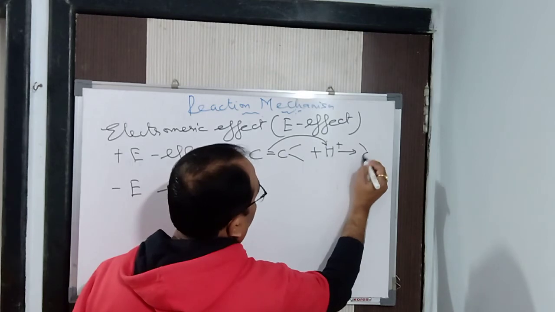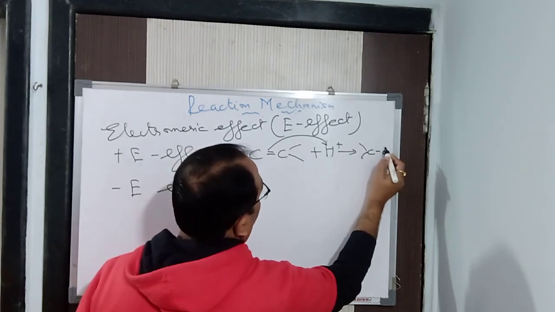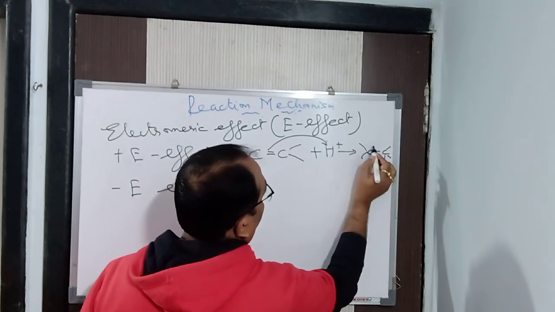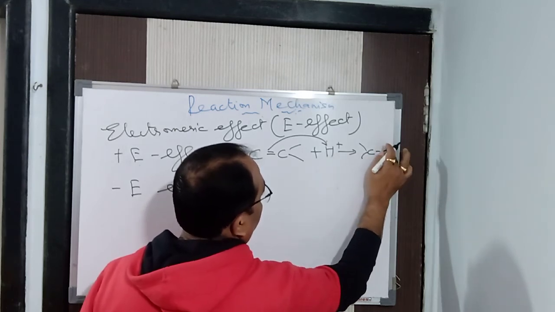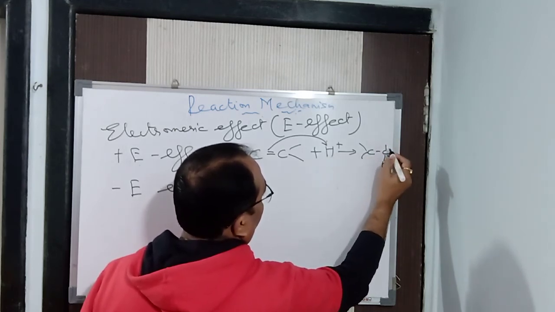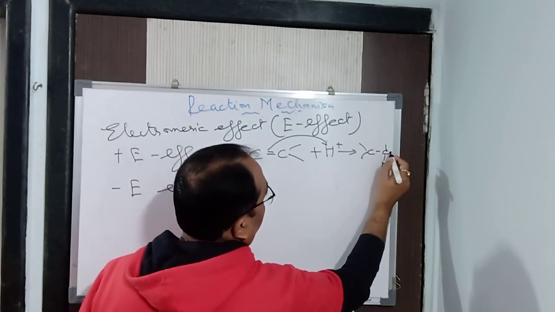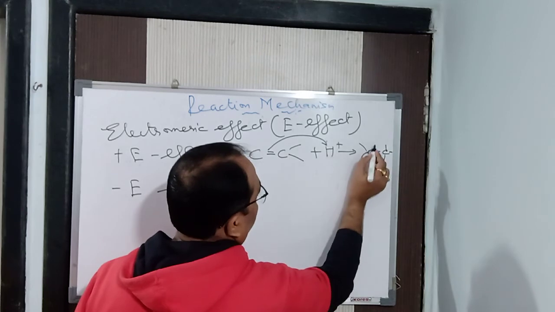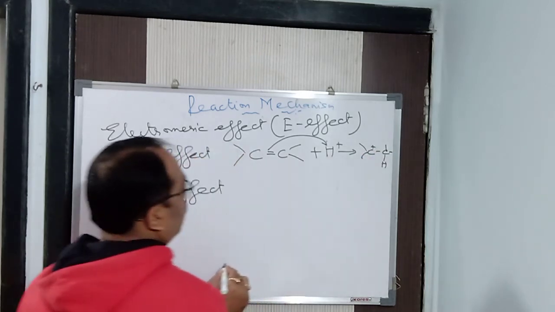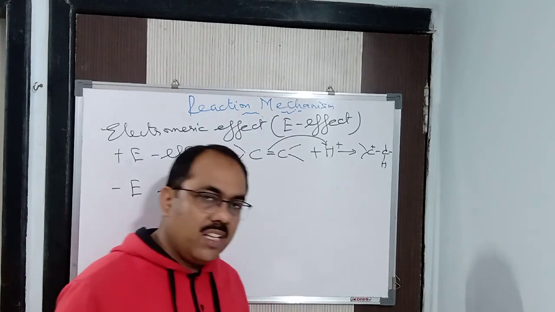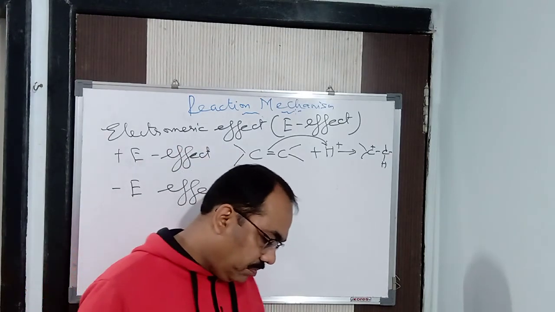Clear? Here the four bonds are completed. You can see the four bonds of the carbon atom are completed: 1, 2, 3, 4. And this is positively charged. This is called the plus E effect, towards the attacking reagent.